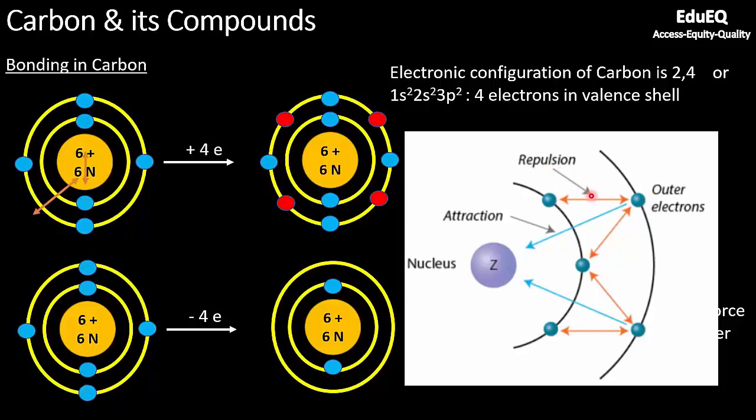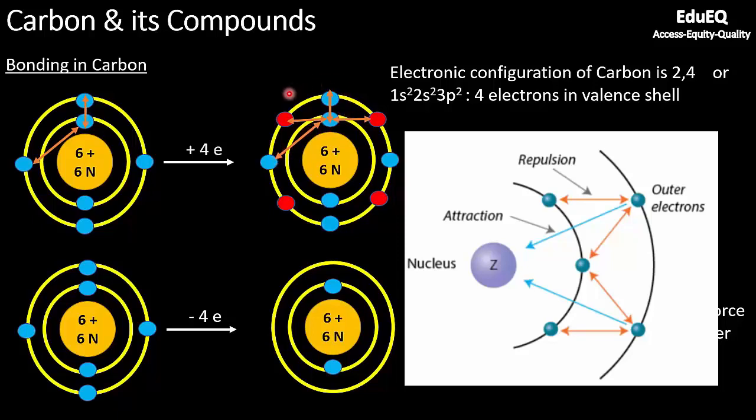So if you see in first scenario, where the carbon is having 4 electrons in the outermost shell, the major dominant repulsive forces are shown by these orange arrows. You can see there will be basically two arrows providing significant repulsion. One repulsion will be between these 2 electrons, and one repulsion will be between these 2 electrons. But if you come to this scenario where carbon has gained 4 more electrons, you can see the significant increase in repulsive forces. Now there will be repulsion force between this pair of electrons, this pair of electrons, and also this pair of electrons.